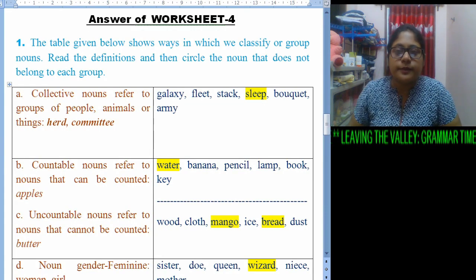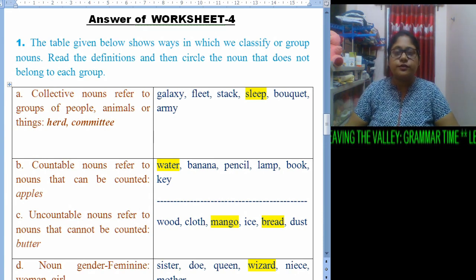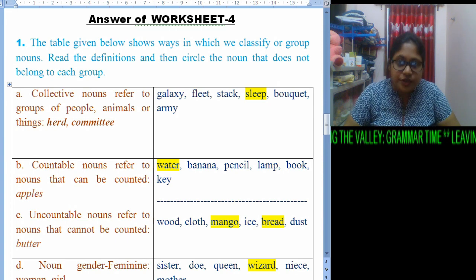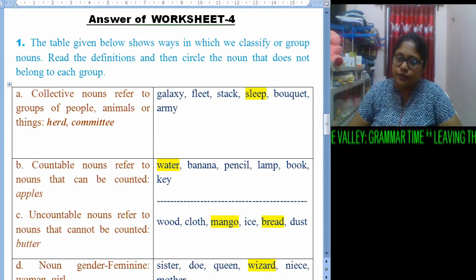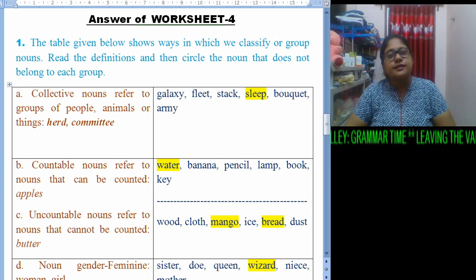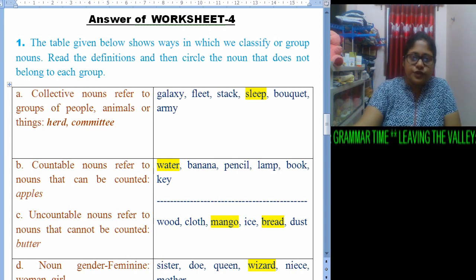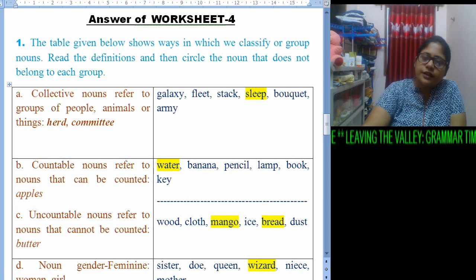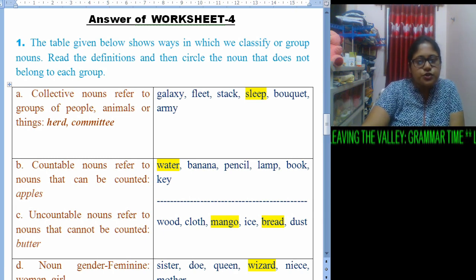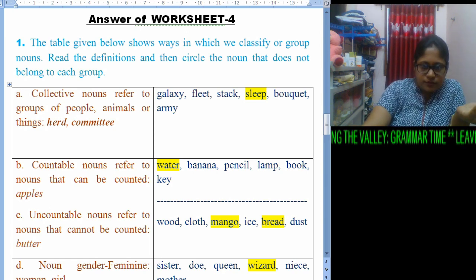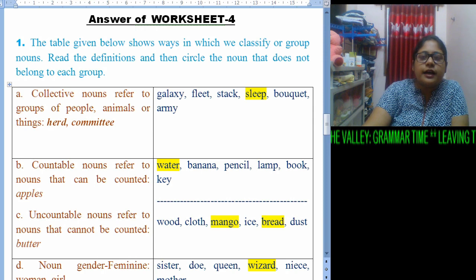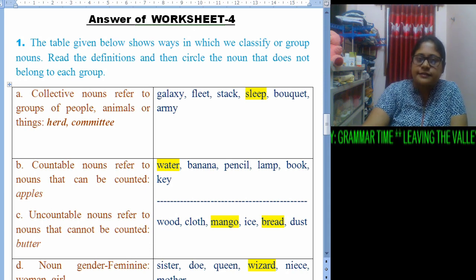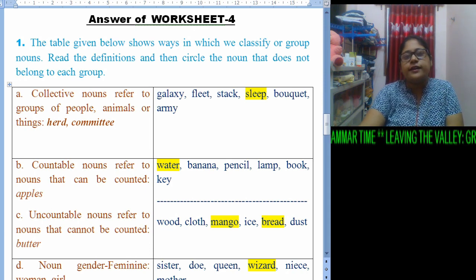Okay, children, I hope you have gone through the study material and the worksheet, and you have done the worksheet. Now let us discuss the question-answer part. In question number 1, we were given a table with some explanation regarding collective nouns, and we need to find the word that doesn't come under the group. Here we were given galaxy, fleet, stack, sleep, bouquet and army.